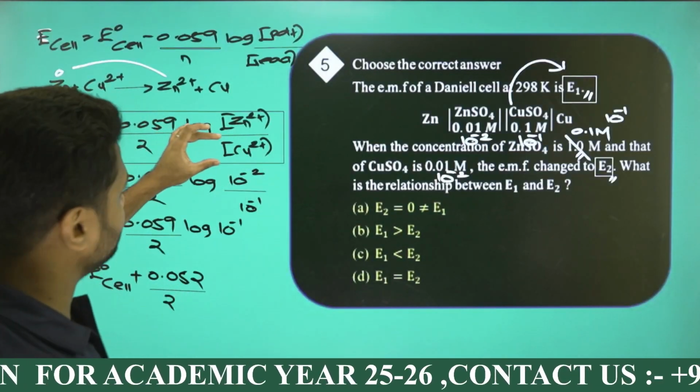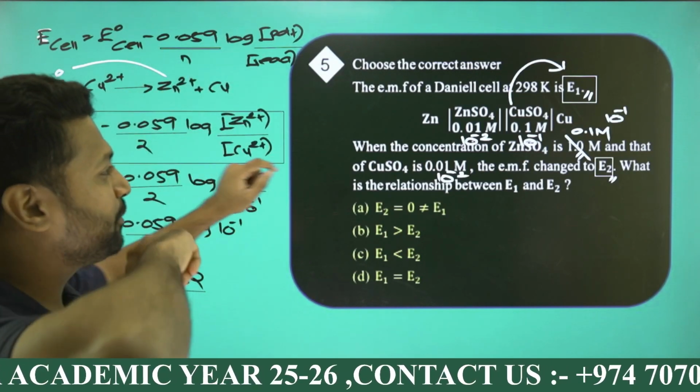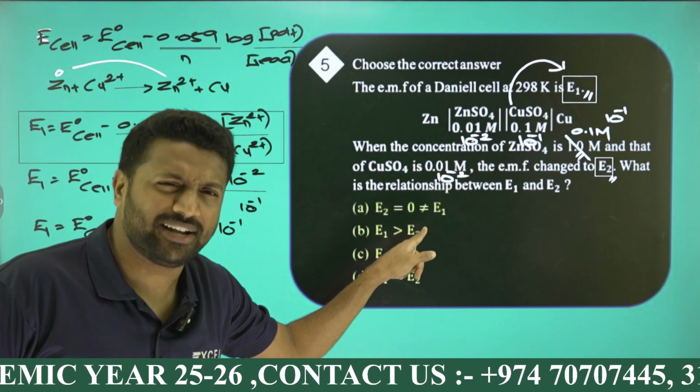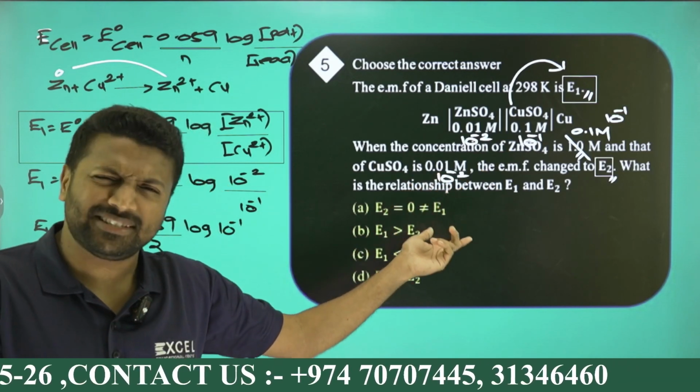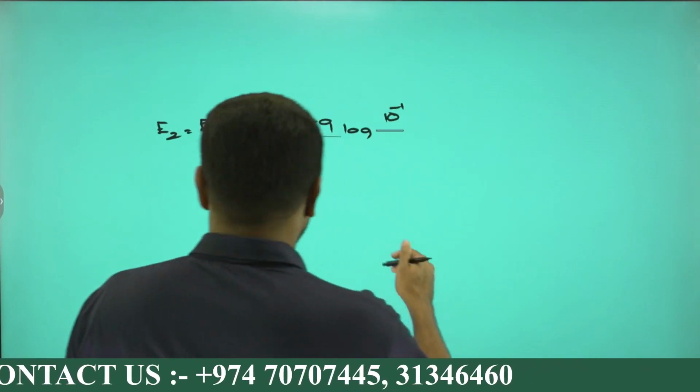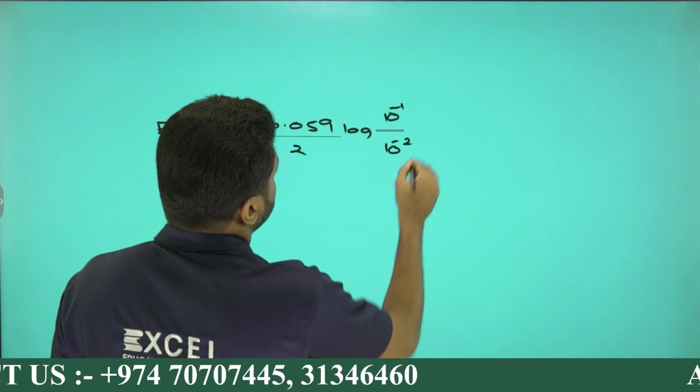Divided by the concentration of Cu2+: in the first case it was 0.1, now it becomes 0.01, same as 10 raised to minus 2.